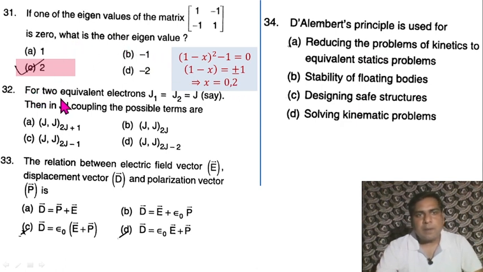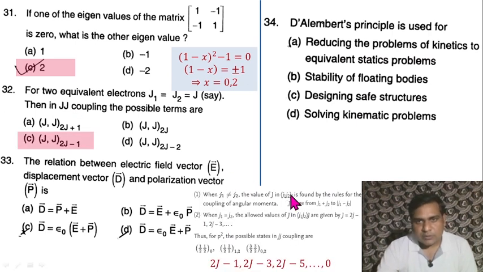Question 32. For two equivalent electrons with j1 equal to j2 equal to j, what are the possible terms in jj coupling? For jj coupling, if they are not equivalent, with different j1 and j2, then J ranges from j1 plus j2 to j1 minus j2. When j1 equals j2, that is equivalent electrons, then the terms are 2j minus 1, 2j minus 3, 2j minus 5, and so on up to 0. So the possible terms asked here, option C, is correct: J equals 2j minus 1.